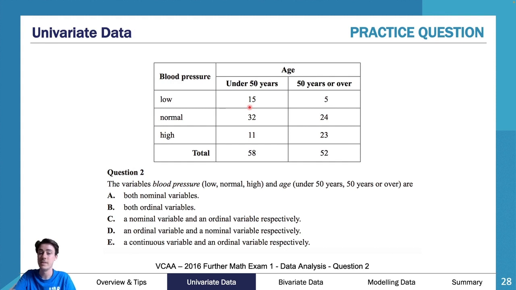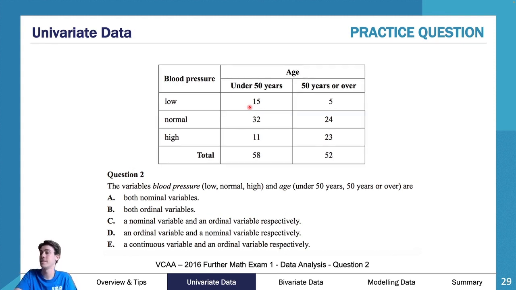So this question here was a little bit more difficult in that we find there are two variables, and one of them is very much a categorical ordinal, because as you can see here, we've been told low, normal, high. It's clearly categorical. It's clearly describing what's going on, a low, medium, high.